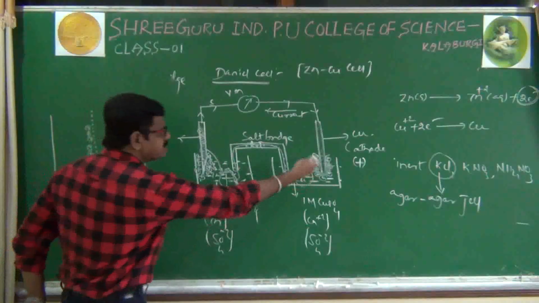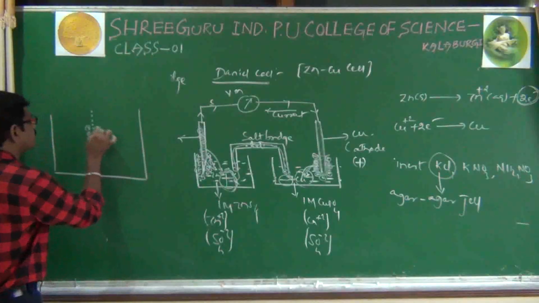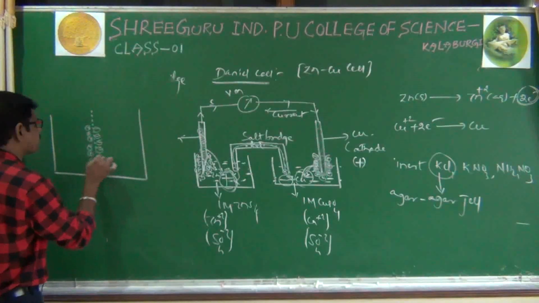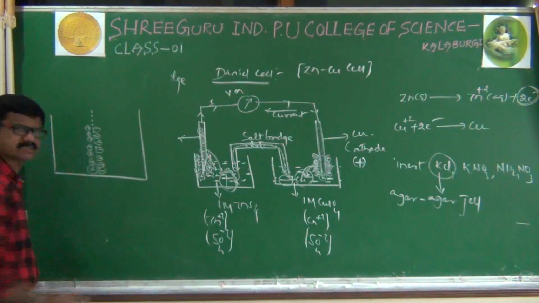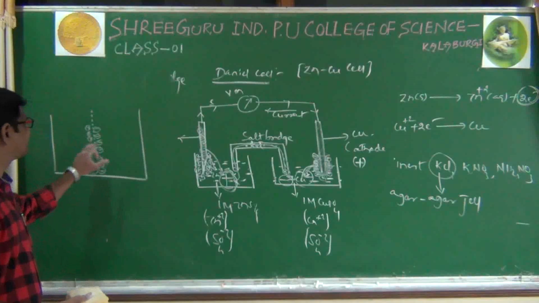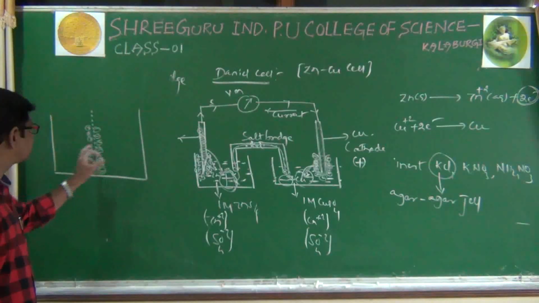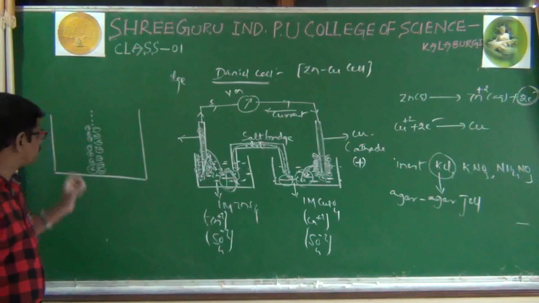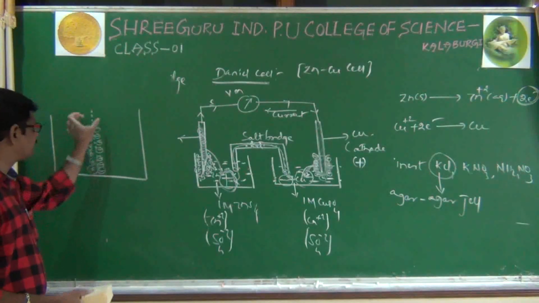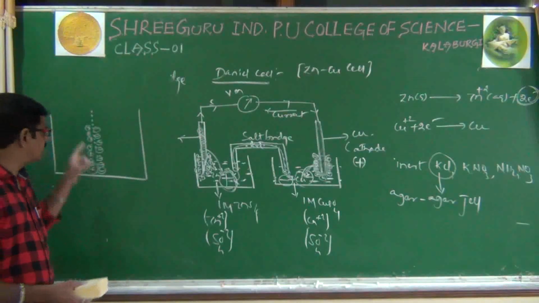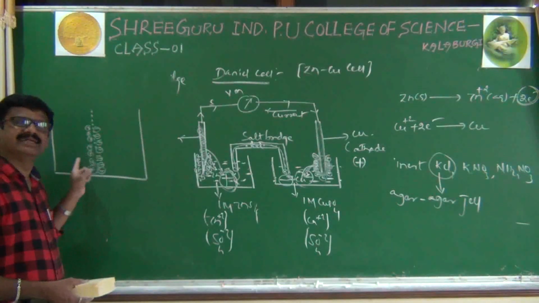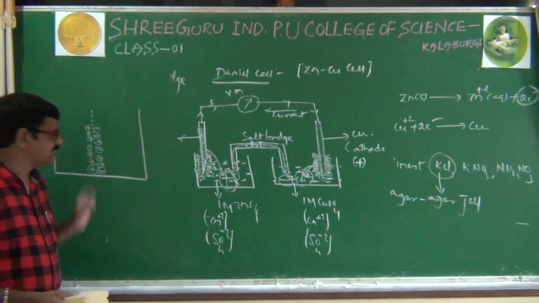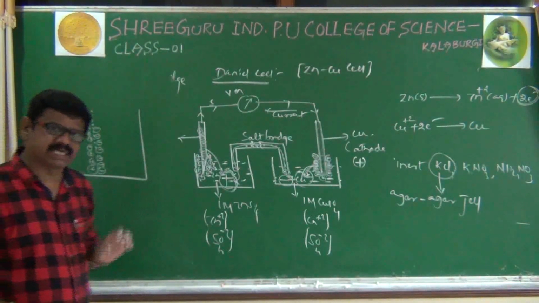And on the right side minus ions are accumulating, all minus ions accumulating like this. And here we have an electrical double layer. Because of this electrical double layer, some potential develops. And this potential will be called the liquid-liquid junction potential. If a liquid-liquid junction potential develops, what happens?